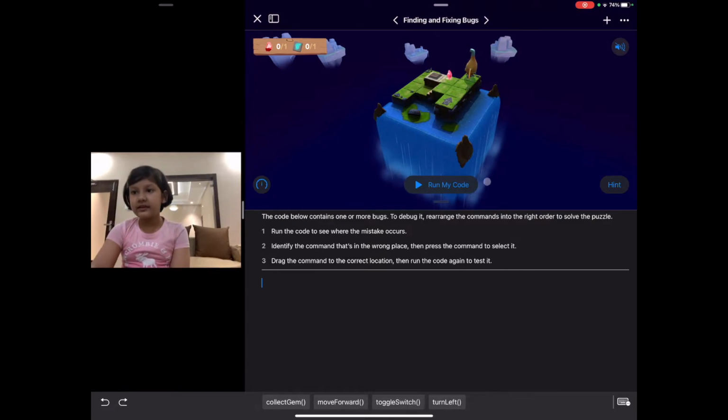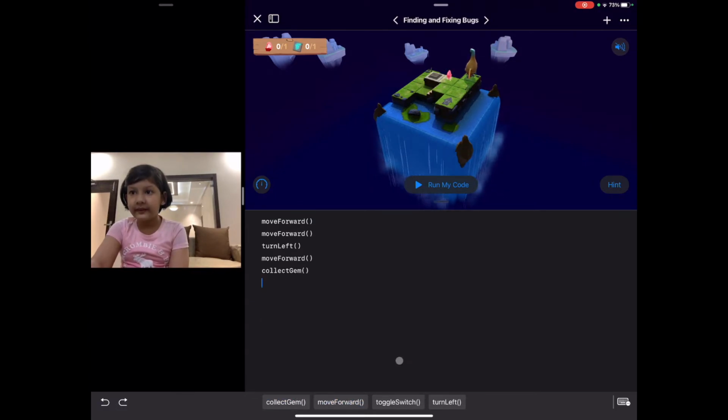So first, we move forward 2 times. Then we turn left and move forward again. Then we collect the gem. Then we move forward. Then we toggle the switch.